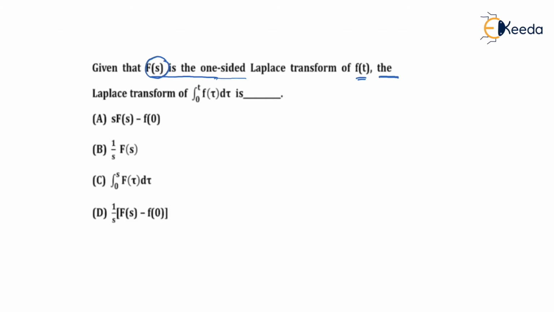So you have to use only the integration property here. Whenever you integrate your f of t with respect to time, then definitely it is F of s divided by s, irrespective of what kind of F of s, whether it is one-sided, two-sided, or so on. So it has nothing to do with that. We have seen this property as the last property in the last video lecture. So it is simply F of s divided by s. So it is option B.